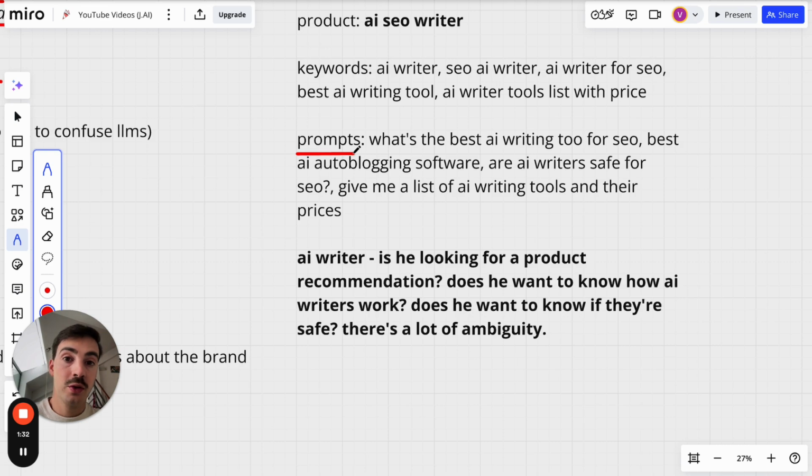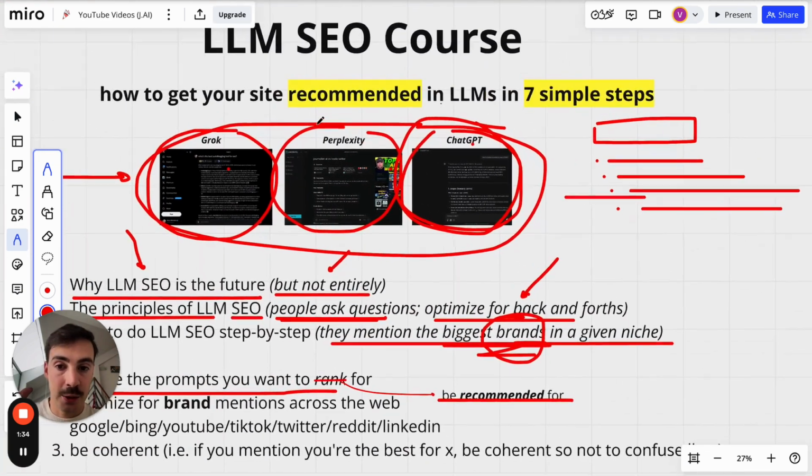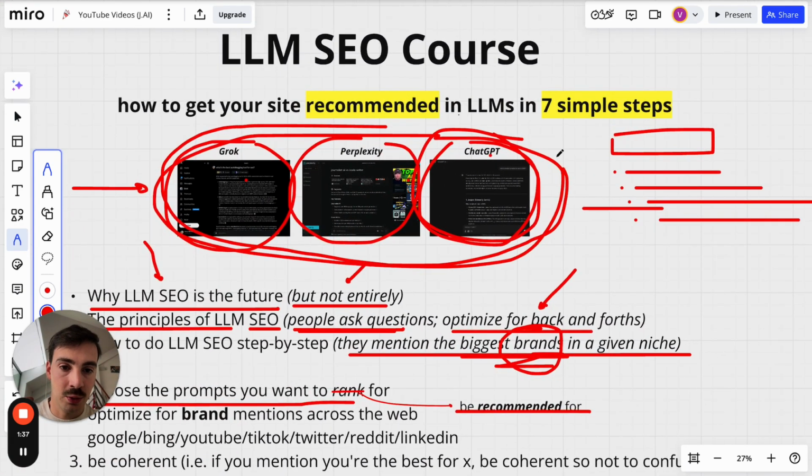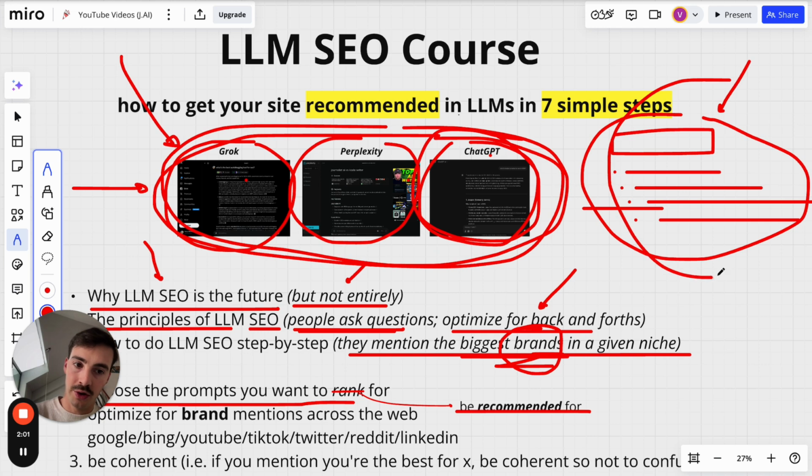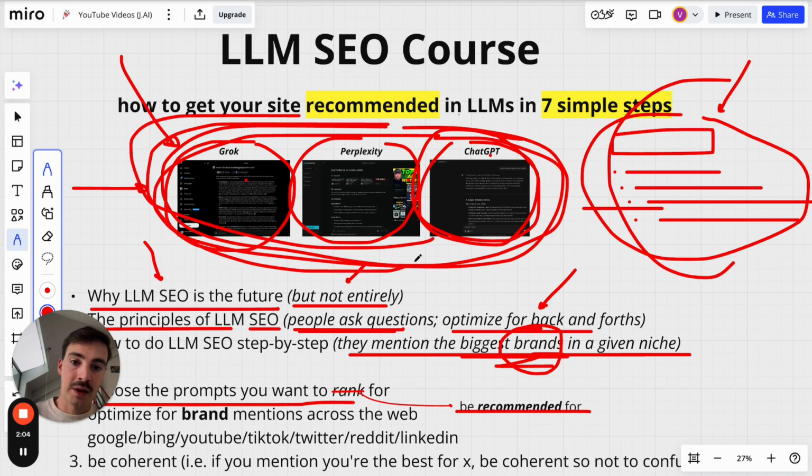Now, in terms of prompts, you want to do something more complex because the experience of someone going into these ones is way different than someone going to this one. You'll notice that some of your searches you will go to Google and some of your searches will go to these engines right here. It will depend on the intent behind your search. If you want a bit more context, back and forth, talking, you'd go to these ones. This is almost by instinct now, and it will only become more and more like this. Some searches will go here, some will go here, and the intent behind the search and the long-tail versions of the keywords is way different than on here. Let me continue with the example.